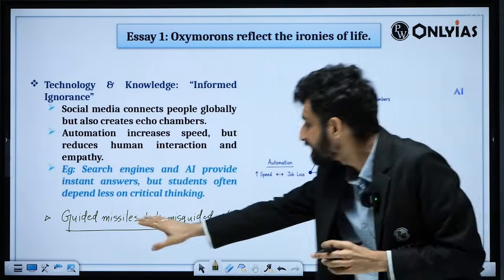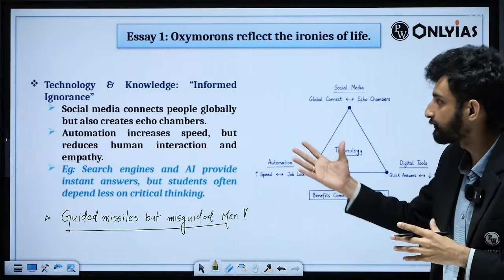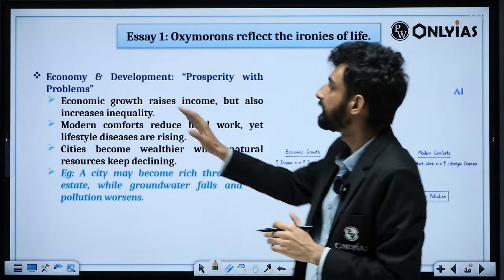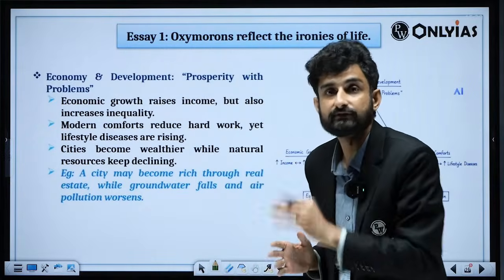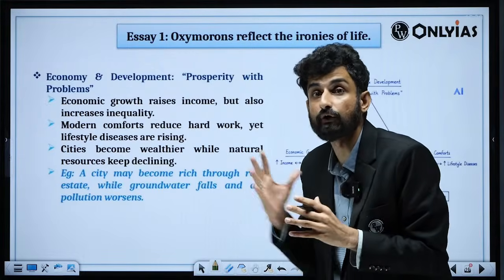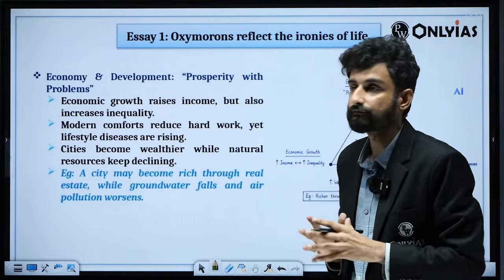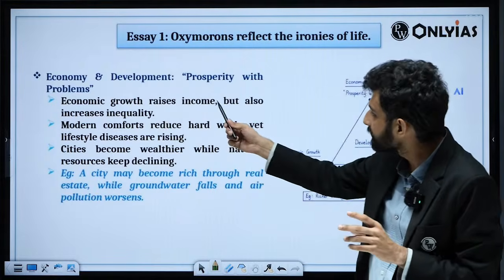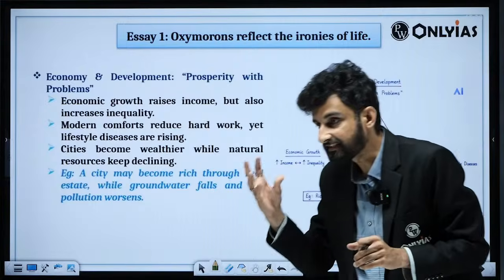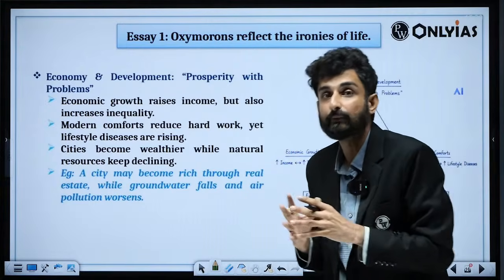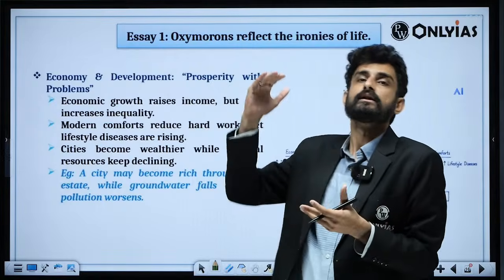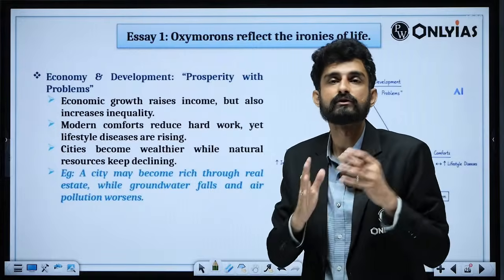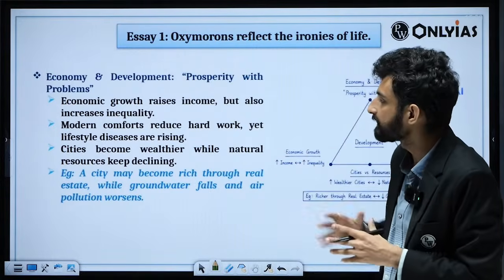Now, guided missiles but misguided men, as I told you. So this is the context that we can exemplify. Again, we have economy and development. I told you, jobless growth. Again, a harsh reality, an oxymoron of a particular developing nature of the society. So prosperity with problems, we see. Economic growth raises income but also increases inequality. So we are seeing regional inequality. We are seeing spatial inequalities in the context of India, the developing world, the developed north and the developed south, and the comparison with the least developed countries. So all those things can be written.